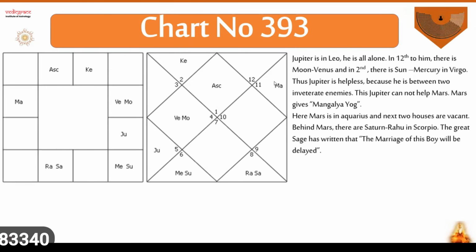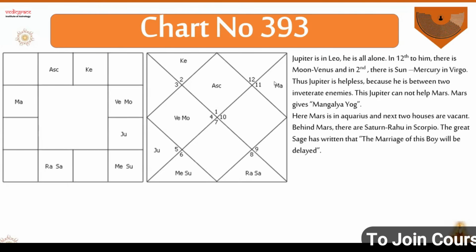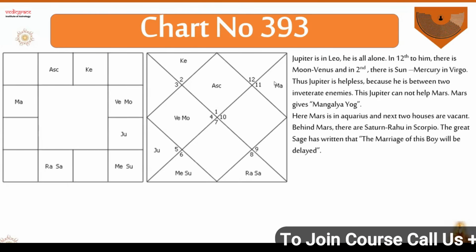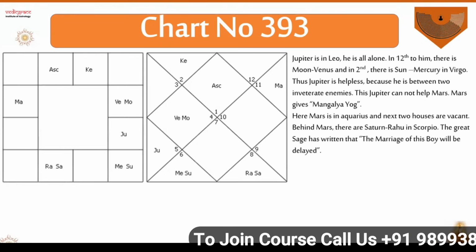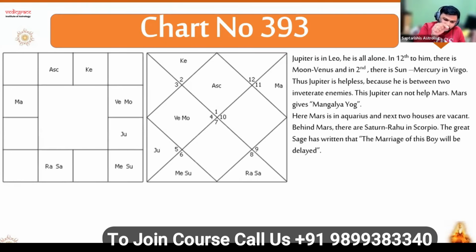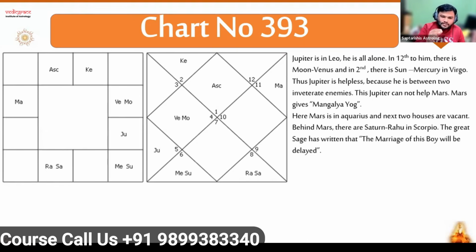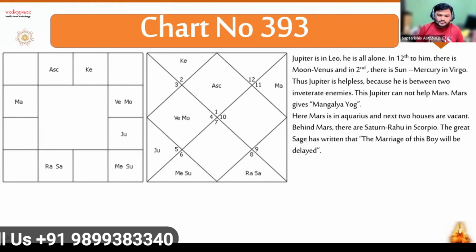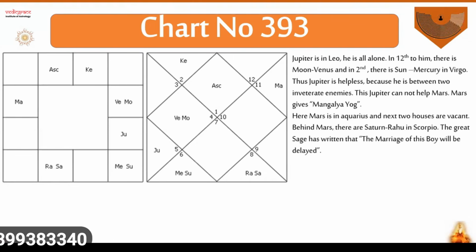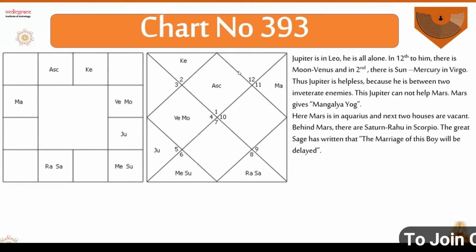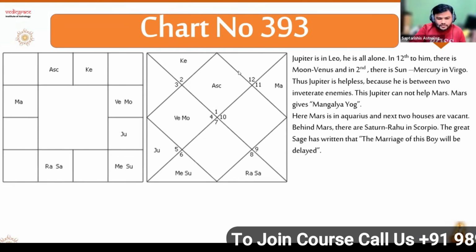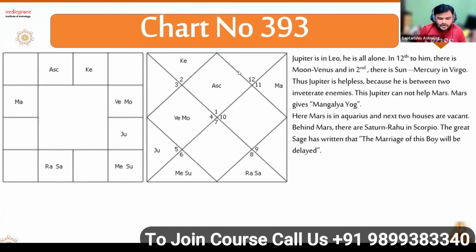So, sir, when Mars reaches the third house, will it not gain some amount of support because he will have Moon and Venus at least second from him? Second from him means when Mars progresses to the second, then only he will gain strength. It means you will see the effect of gaining strength, but not complete. Yeah, because he will be having Ketu in his 12th and Venus and Moon in his second when he reaches the third house. Yes. So at that time at least partial support we can see there. Okay, so this is the reason behind it.